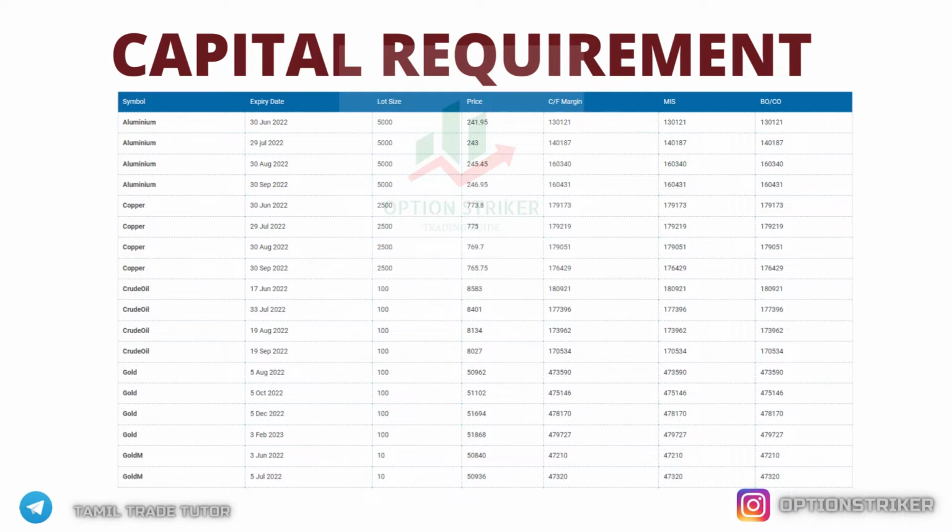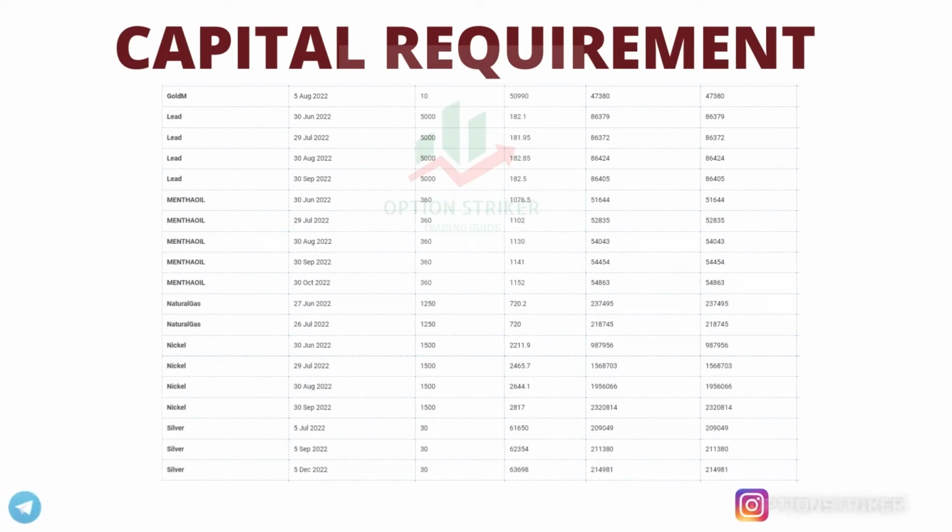For gold, we require capital around 4,70,000 to 4,80,000. For gold mini, we need around 47 to 48,000. And for silver, we need around 2,18,000 for the 30 kg contract. And for silver mini, we need around 35,000.